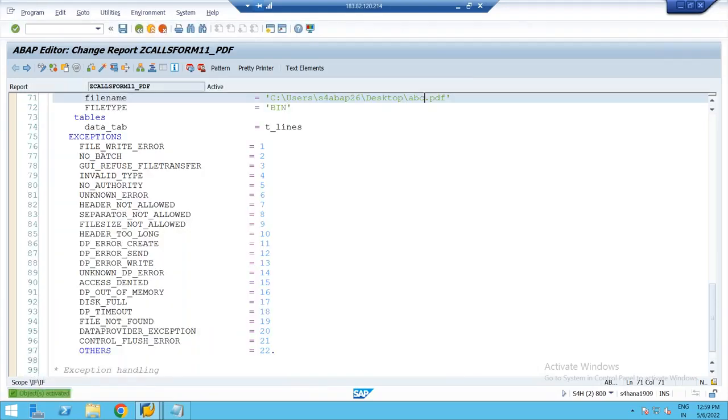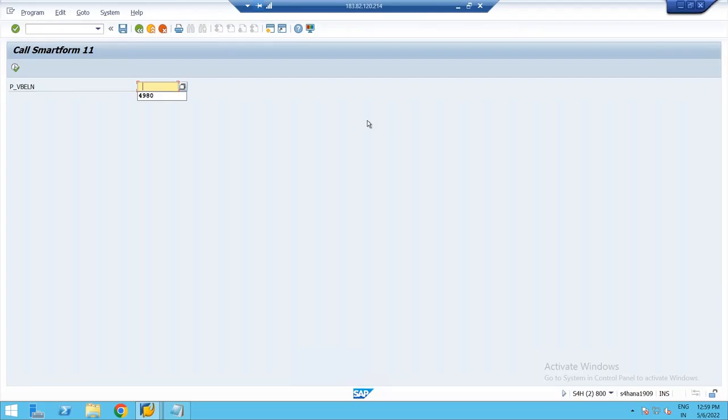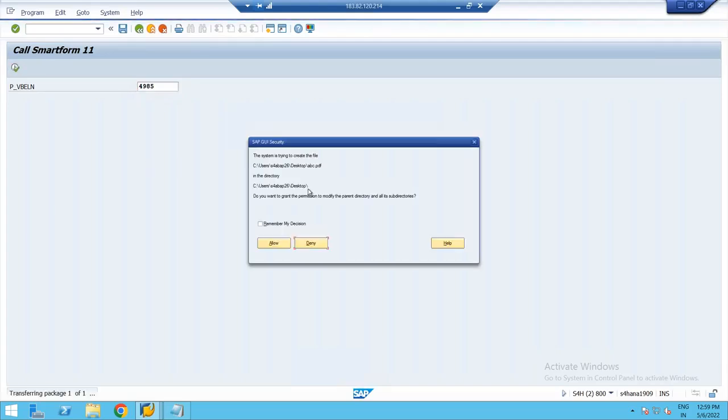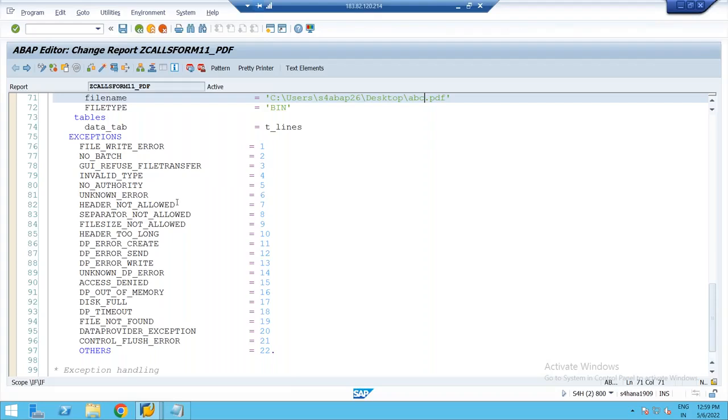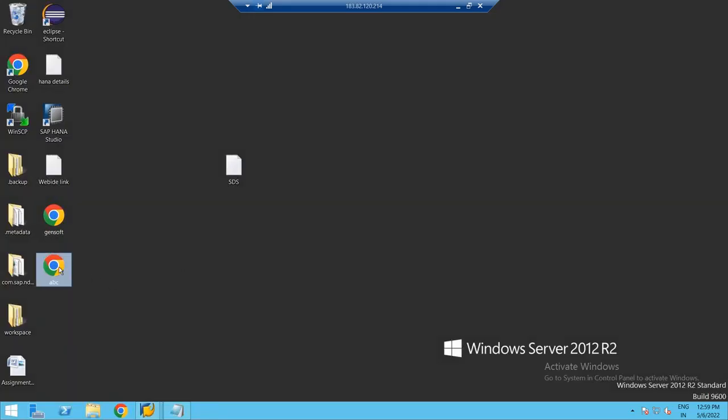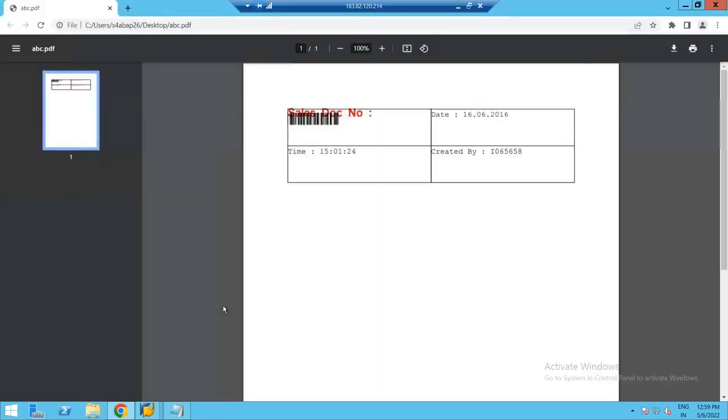When I execute, I'll pass some sales document number. Let me pass 4985, execute this. Yeah, it is asking, do you want to create this file abc.pdf? Yes, it might have downloaded. So if you see the desktop, you can see one more file got created, ABC. If I double click on this, yeah, this is the content.